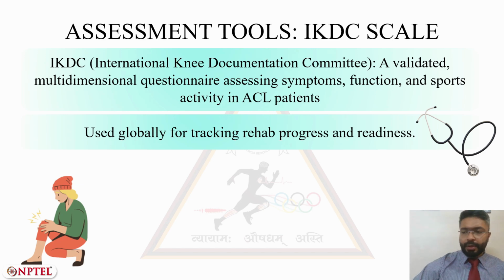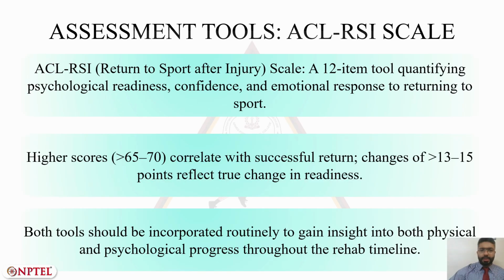It consists of a total of 18 items, and each item is scored using an ordinal scale wherein a higher score indicates better function or fewer symptoms. Coming to the next assessment tool, which is the ACL Return to Sport after Injury scale. We have just discussed the scale during the last lecture, but for a recap, it's a 12-item tool quantifying psychological readiness, confidence, and emotional response to return to sport.